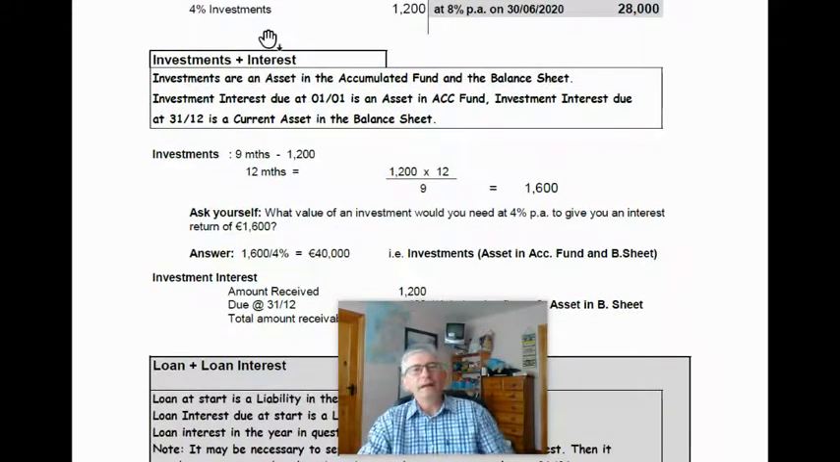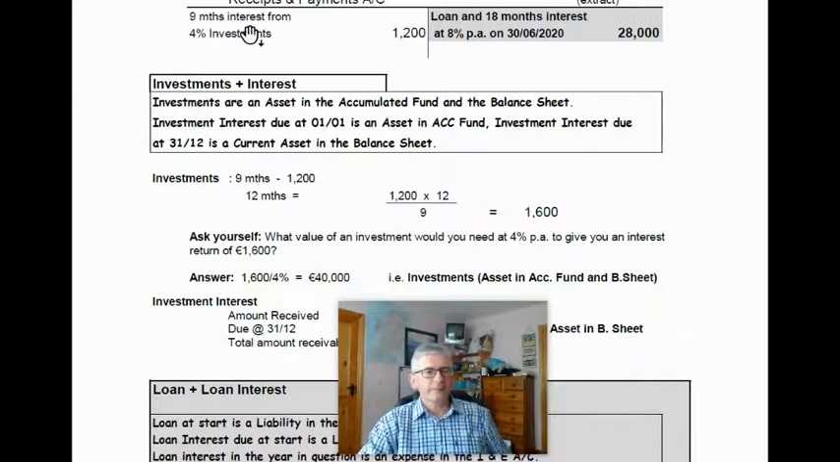Well, if we are getting investment interest, that means, whether we're told it or not, that we must have investments there in the first place. And we're going to have to work out how much those investments are. So what we do is we say, right, 9 months is 1,200. So how much would 12 months be? Well, it would be 1,200 by 12 over 9, which is 1,600.